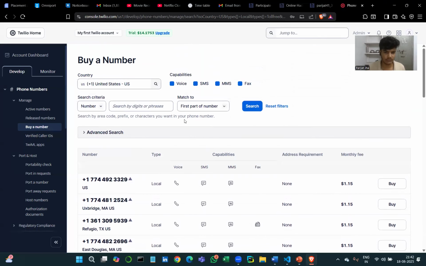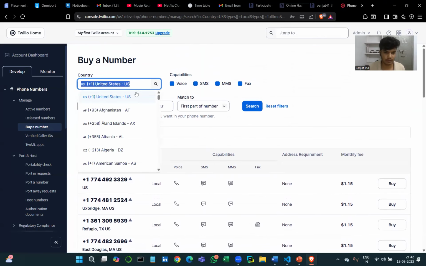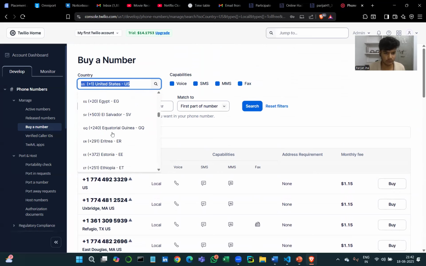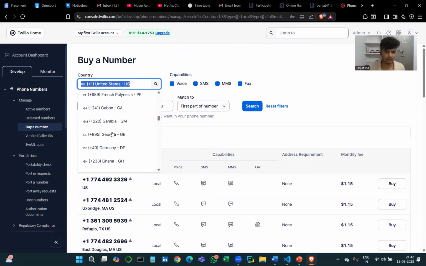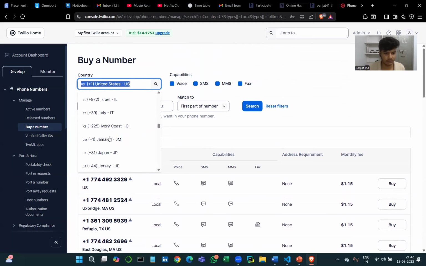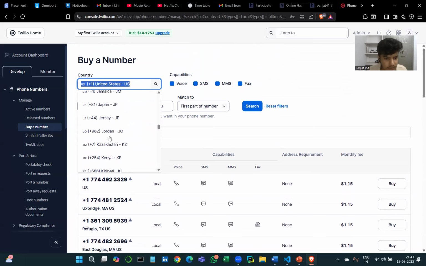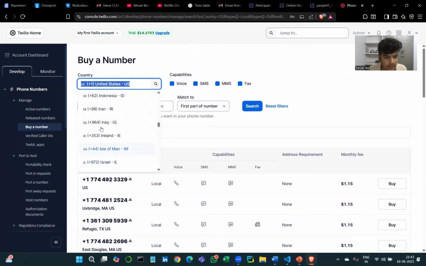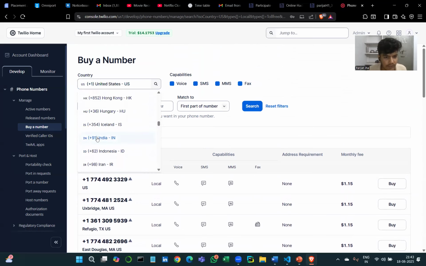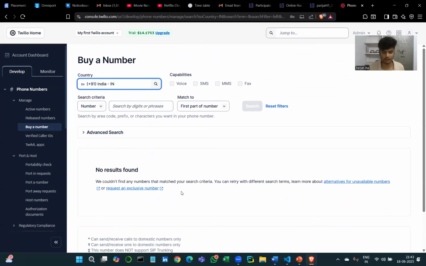I also thought to get the paid version to show you the proper user interface, but I found that there are no Indian numbers in Twilio. This is also one big problem.